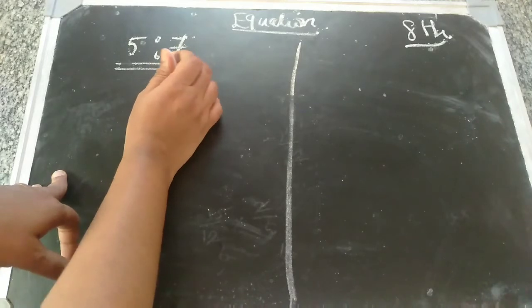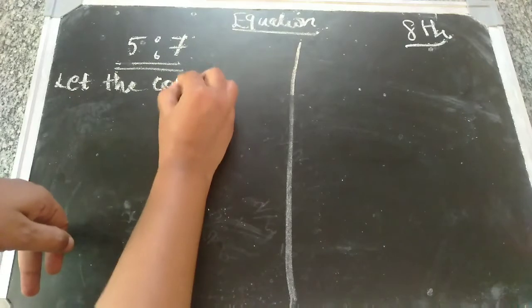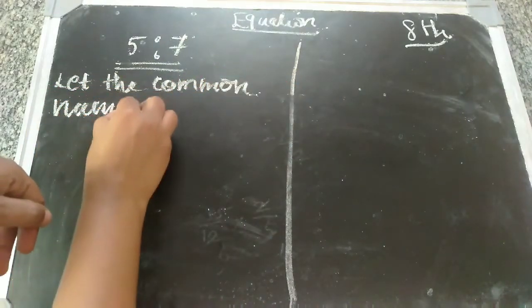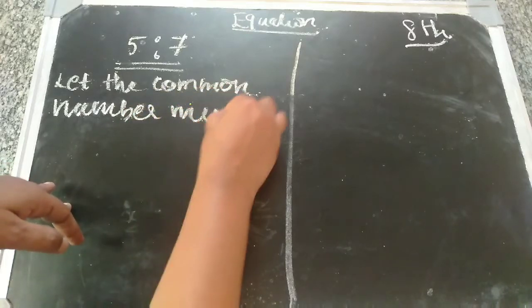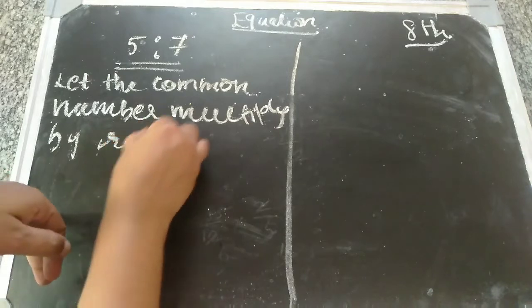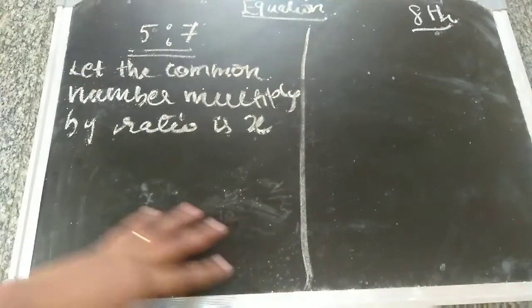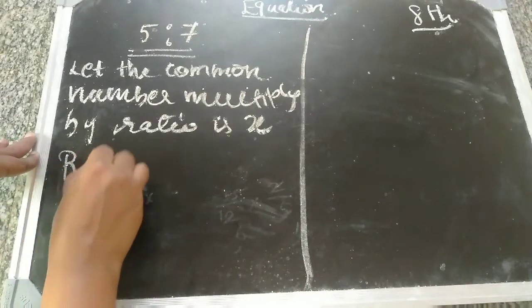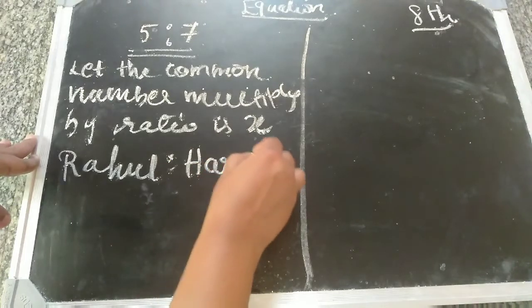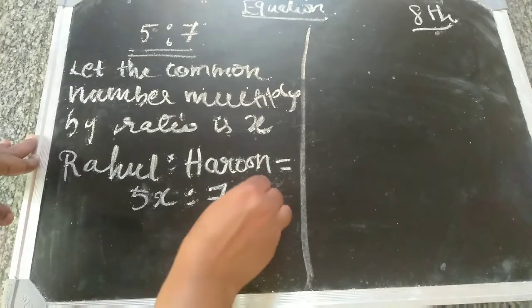So first, you take let the common number multiplied by the ratio be x. So Rahul's age is 5x and Harun's age is 7x.